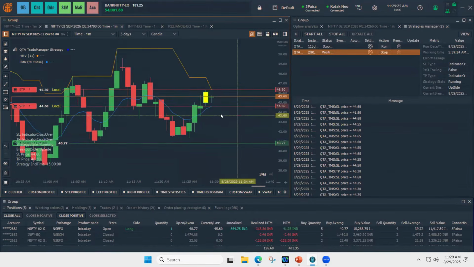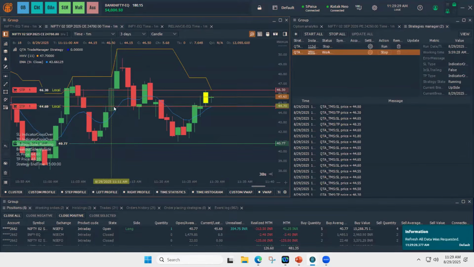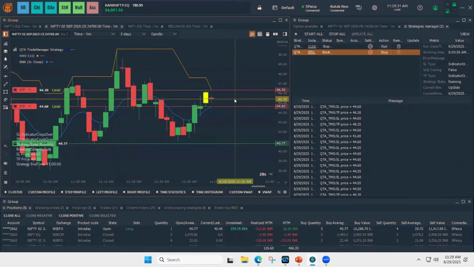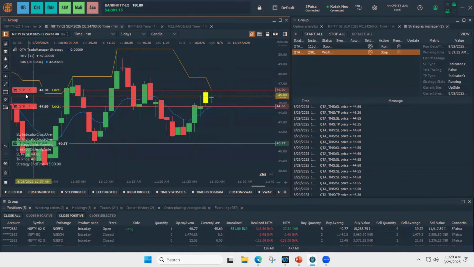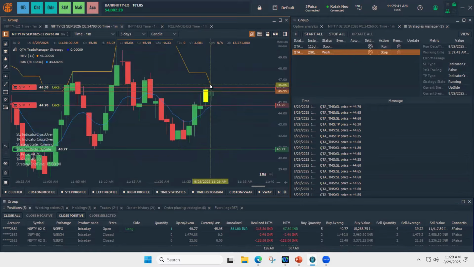strategies, even if you try to move the SL and TPs, it doesn't work. But in points, percent, amount, it works. You have the option to change the SL and TP, but in indicator based, it doesn't work because it always refers to the indicator value. So you can see the SL price gets changed and the TP price is also getting updated here.